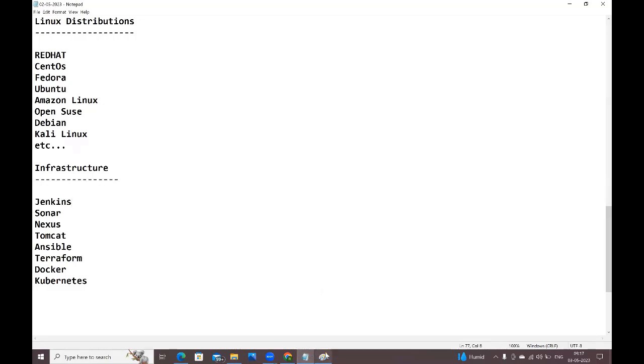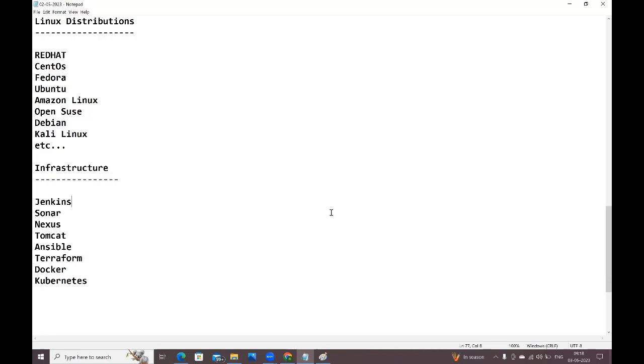See guys, we are not going to set up Linux in our Windows machine. If you do that, your system performance will be reduced. When two operating systems are running on a single system, the system performance goes down, and it will also take more time for the boot up process. That's why we are not going to set up Linux in our personal system. If you want, you can do it.